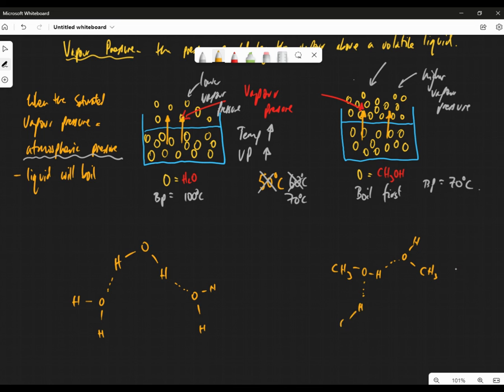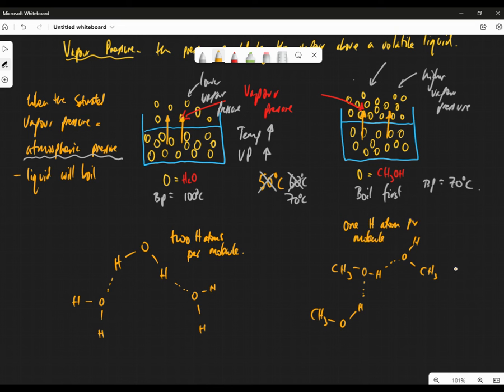There's a hydrogen, there's an OH there, CH3. Now, water is a smaller molecule, but it can form more hydrogen bonds because it's got two hydrogen atoms per molecule. Now, methanol has only got one hydrogen atom per molecule.